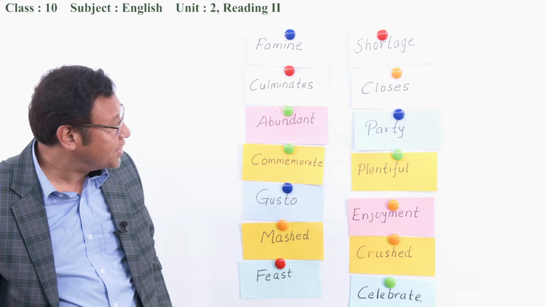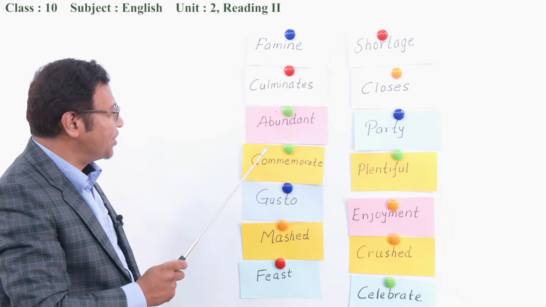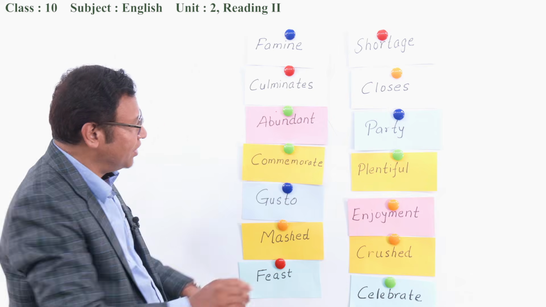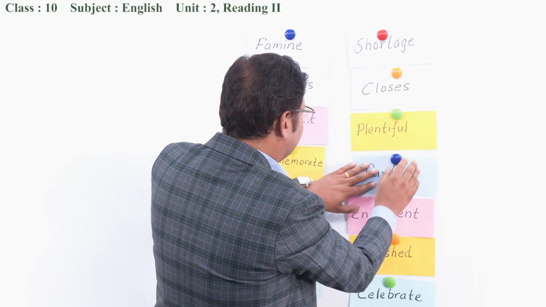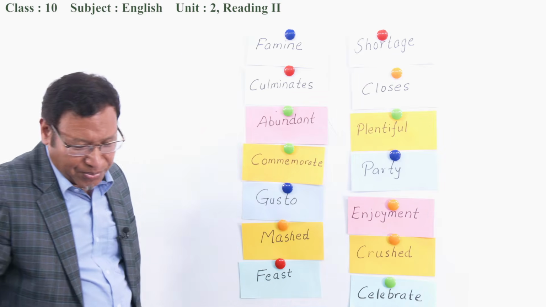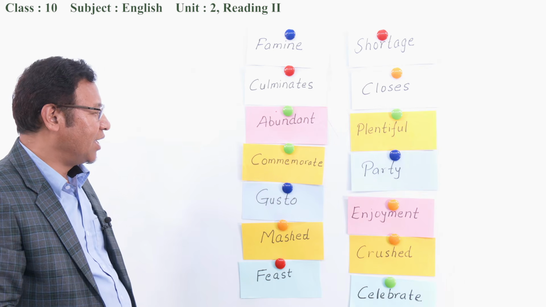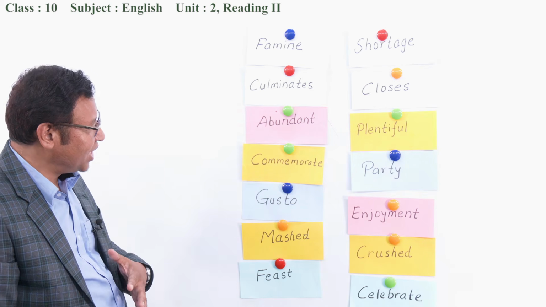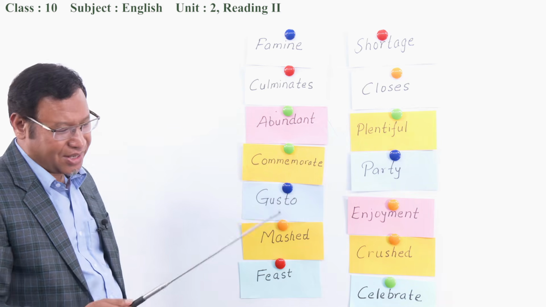Next is abundant. Abundant food is plentiful food. Commemorate. They commemorate to thank the harvest and the ancestors.